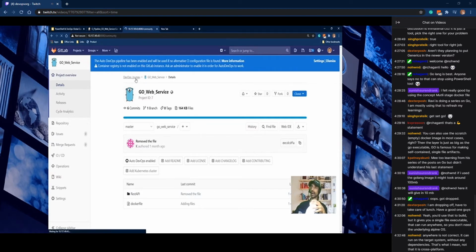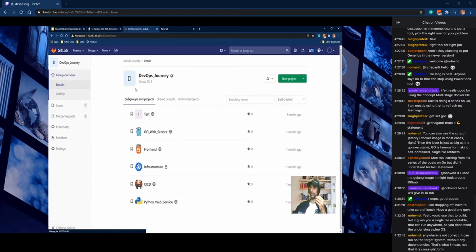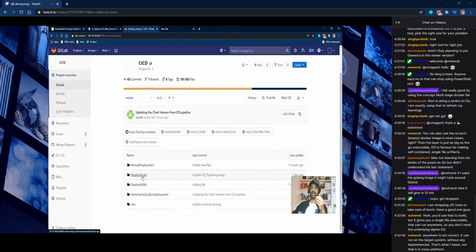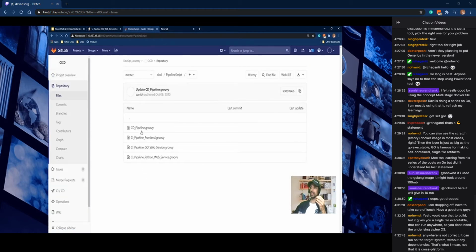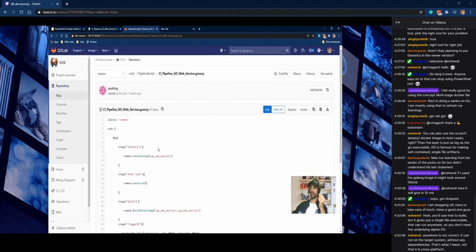So we have to go back, and inside the CI/CD repo there is a folder called pipeline scripts. And as we mentioned inside Jenkins, here I am just calling the Go CI pipeline Go web service dot groovy.